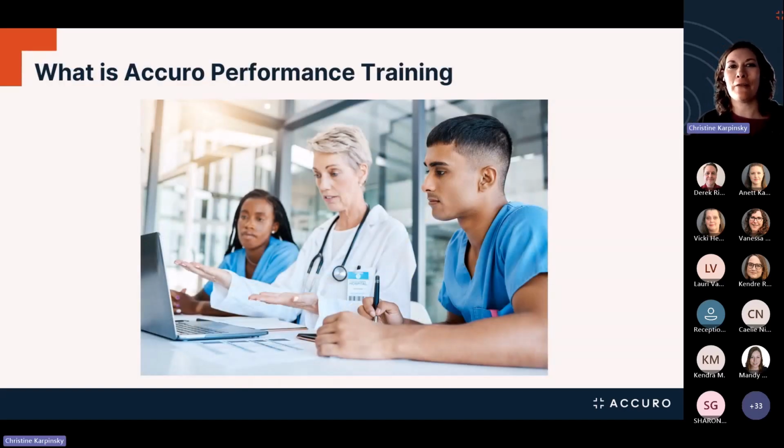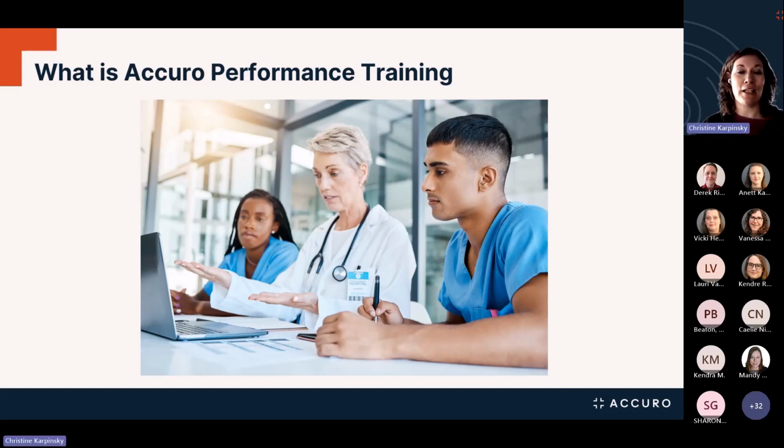We created the Accuro Performance Training program with the understanding of the need for clients to learn more about Accuro on a deeper level. So whether you are in a clinical or clerical role, you can easily find specific training to suit your needs. Our goal is to provide accessibility through self-directed e-learning and set you up for a win.